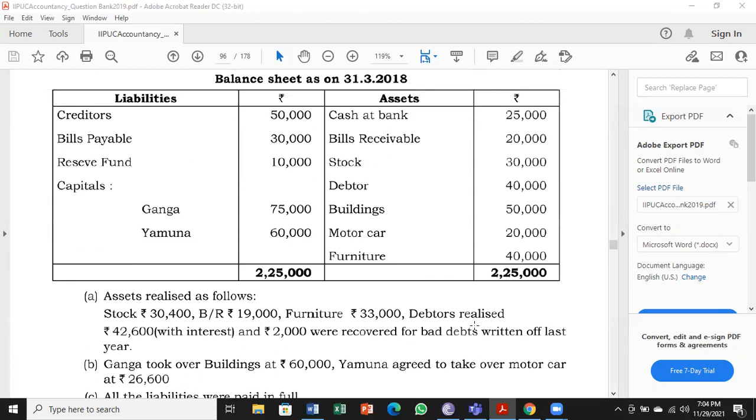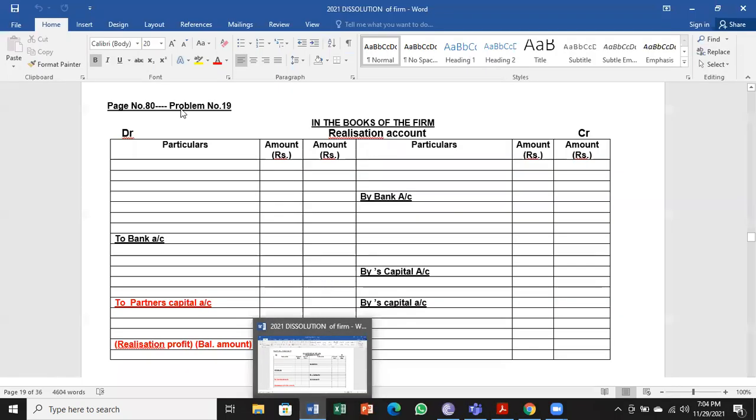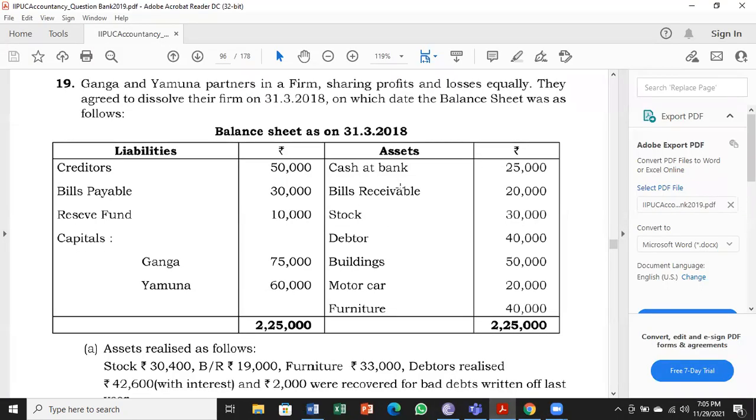One or two new things, not much variation. So I will work this problem. First, page number 80, problem number 19. So we start working realization account. The format is ready with me. Let us transfer the various assets. After cash at bank, we have 6 assets. Let us take one by one.